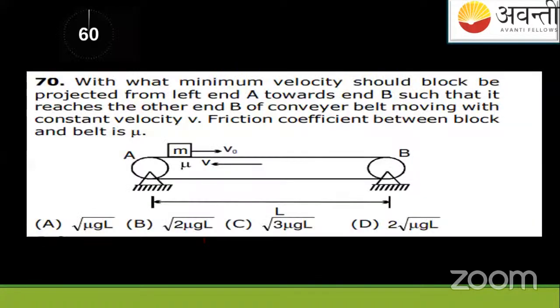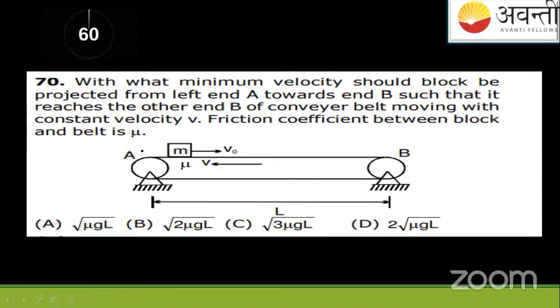Okay. So students, this is one of the last questions. 3 minutes are remaining. I'll solve it. I'm not asking you to solve. Okay, I'll be solving this question. Be focused. It's a very simple question. Last 3 minutes. Please have patience. So see, I'll solve this question on this slide only.